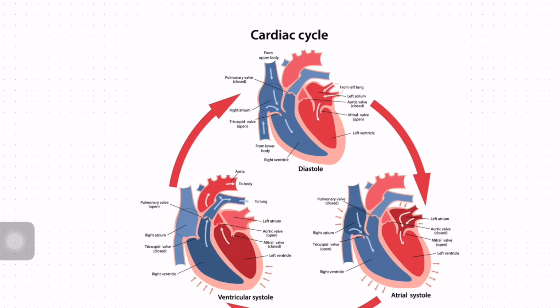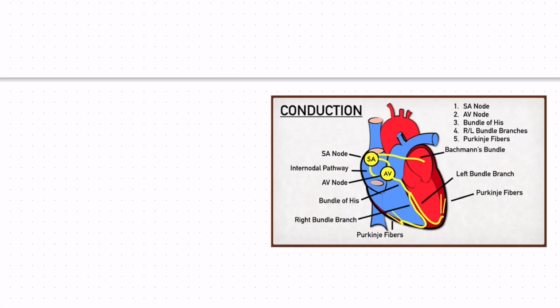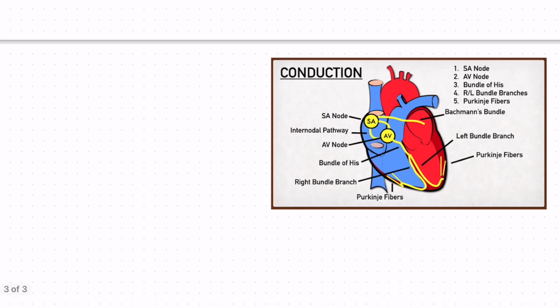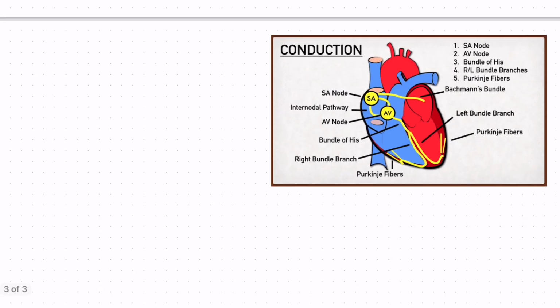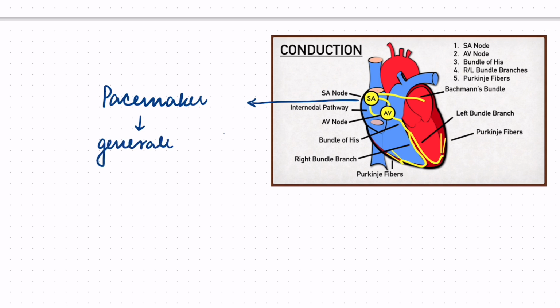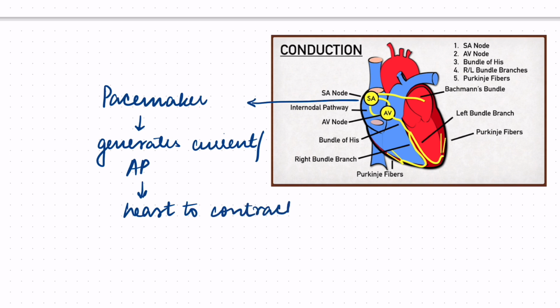So let's get started. But before I tell you about the cardiac cycle, you should know about the conduction system of the heart. A brief about the conduction system. Look, this here is the SA node, which is the pacemaker of the heart. What is a pacemaker? A pacemaker is a structure that generates current, or action potential as we call it, for the heart to contract. This is the point from where the current is generated so as to enable the heart to contract.